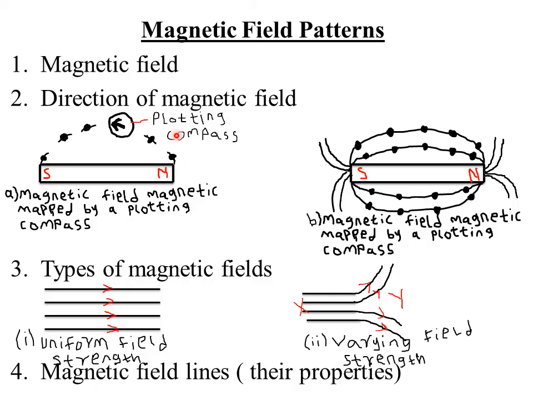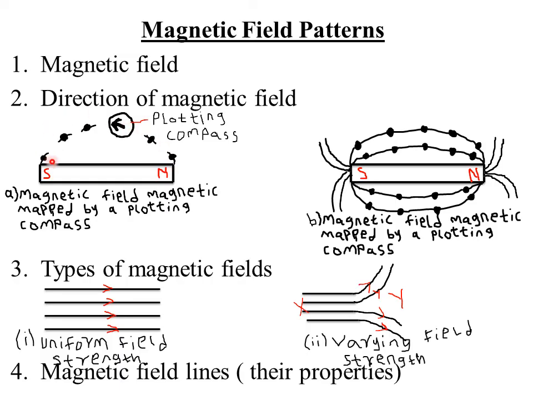So iron filings only show the pattern, that is the movement, the pattern of the field, but a plotting compass shows both the pattern, that is where the fields are moving from and towards, and also the direction of the magnetic field. So this arrow actually shows that the fields are moving from the north pole towards the south pole.